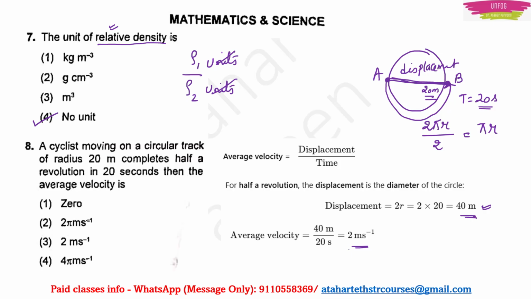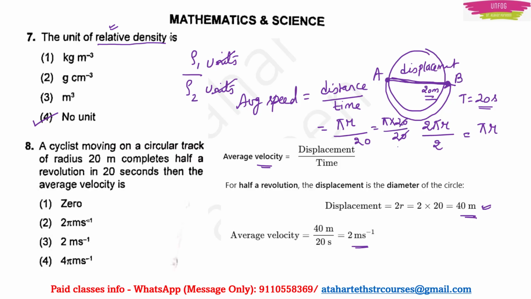If they were asking us to find the average speed instead of velocity, at that time what we had to do, we had to take distance, not displacement. We would take distance upon time. And what is the distance? The circumference of the circle is 2 pi r. So for half circle, the circumference will be pi r. This will be our distance and time will be 20 seconds. So pi into 20 by 20. So the average speed would be pi meter per second.